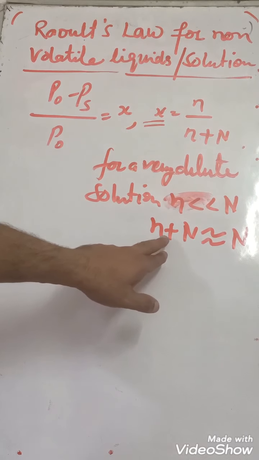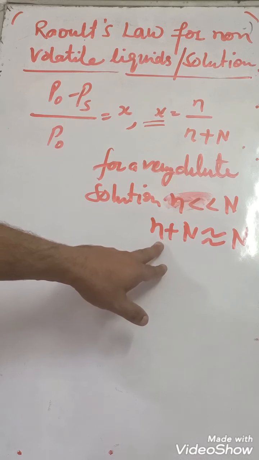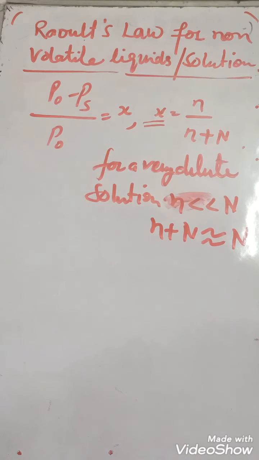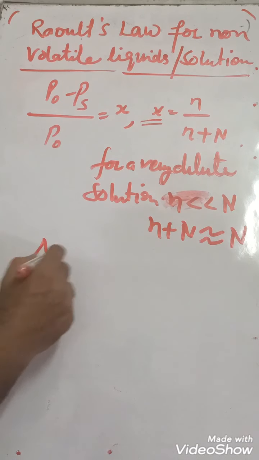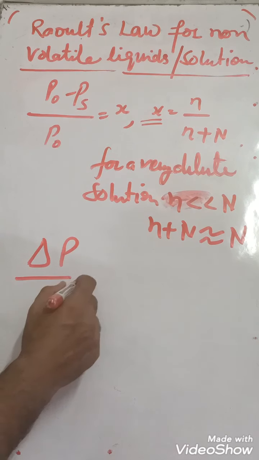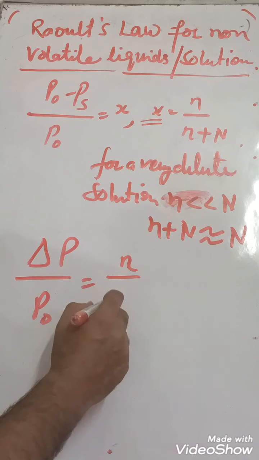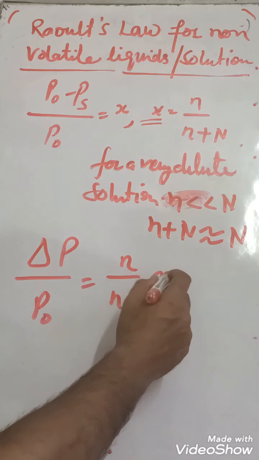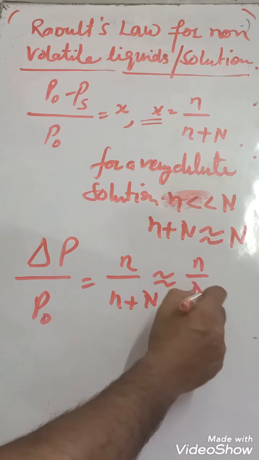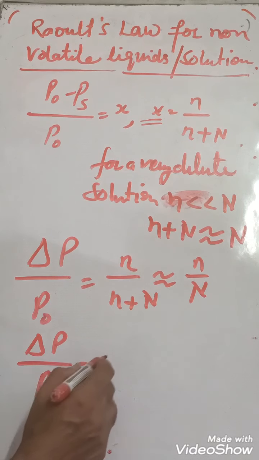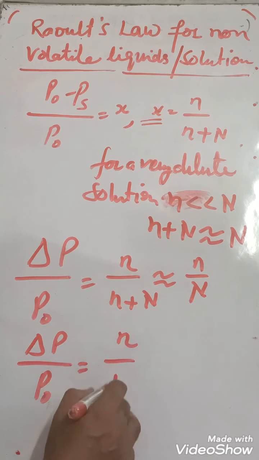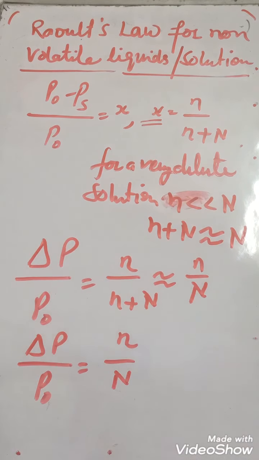So here delta P upon P0 is equal to n upon n plus N, that is n upon N.